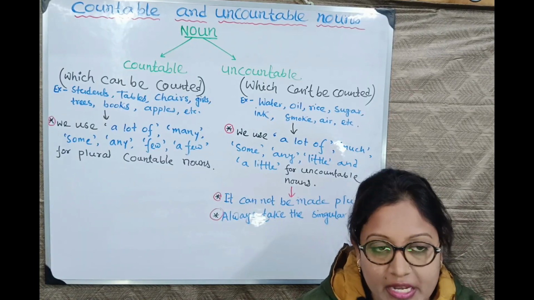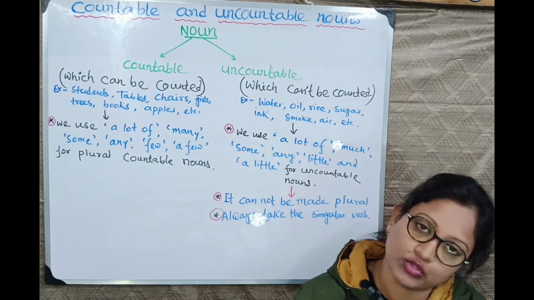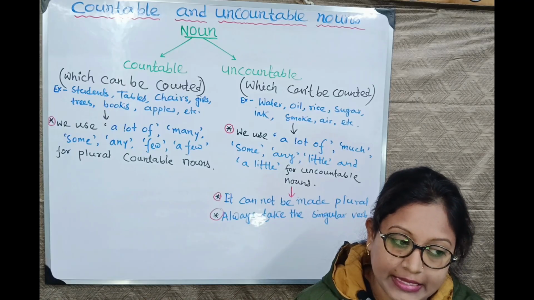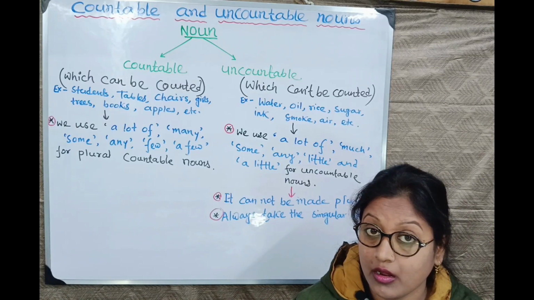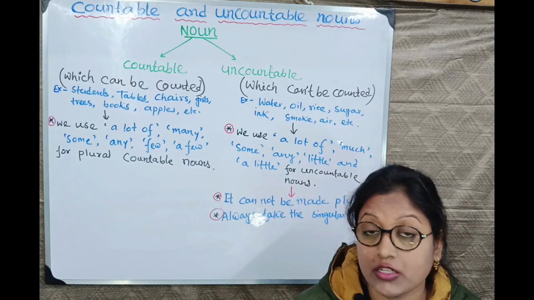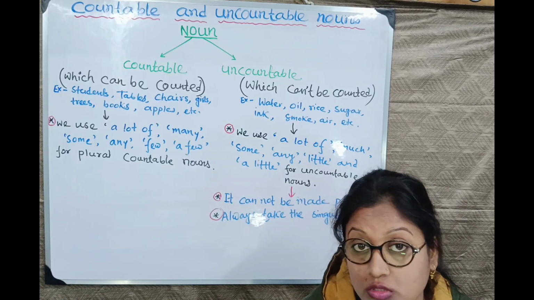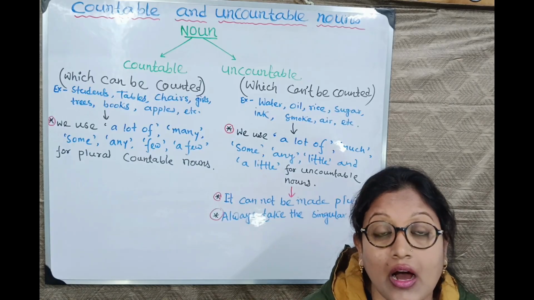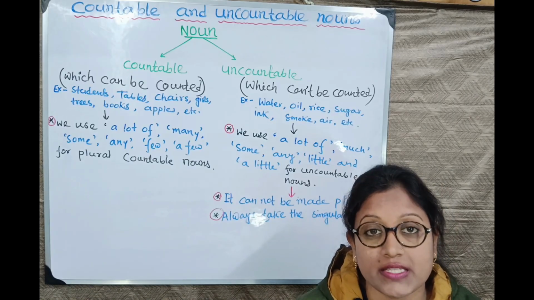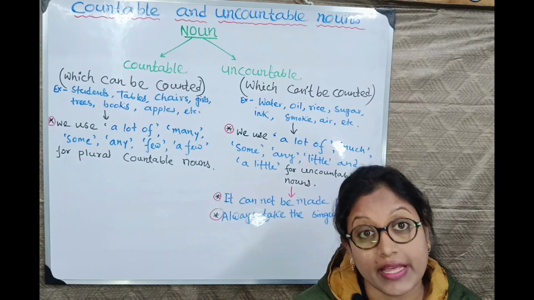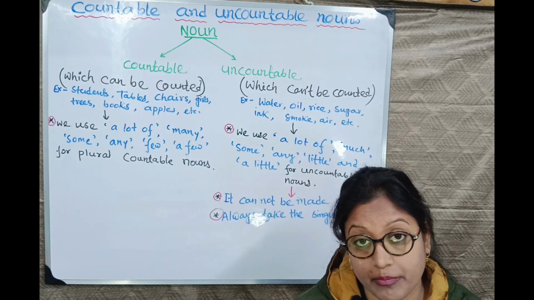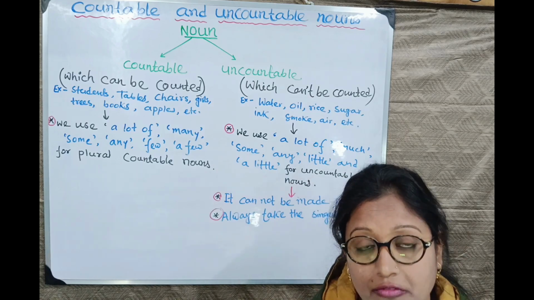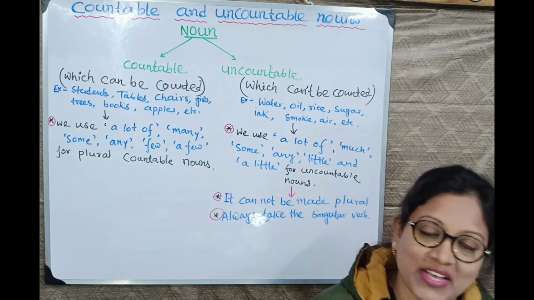Good. In affirmative sentences we will use some on both sides. Okay? Let me give you an example. There are some mangoes in the basket. Clear? There are some mangoes in the basket. Clear? There are, plural, mangoes plural, right? So that's why it is taking the plural verb. There are some mangoes in the basket. Clear?